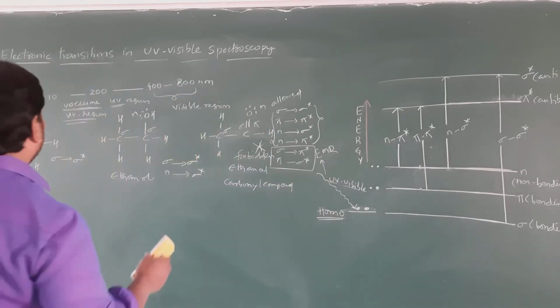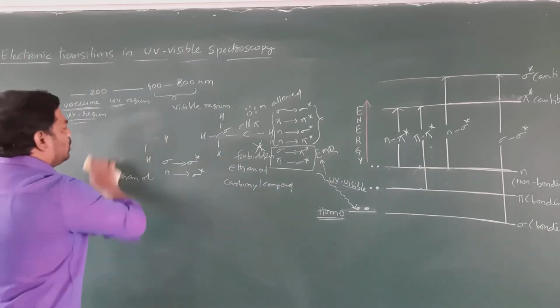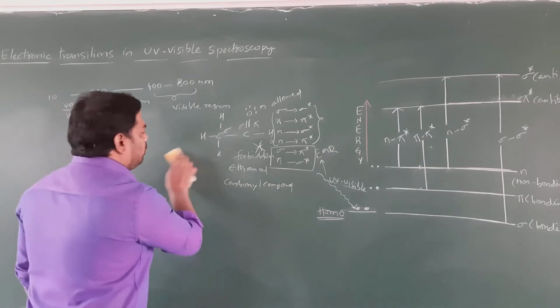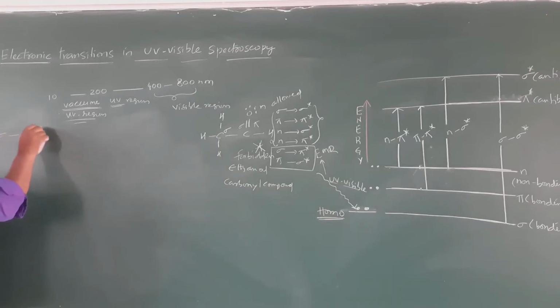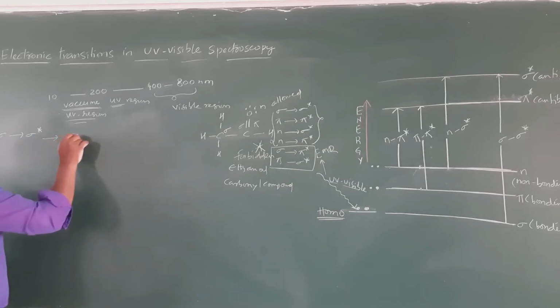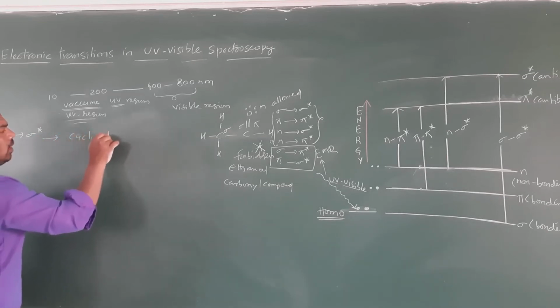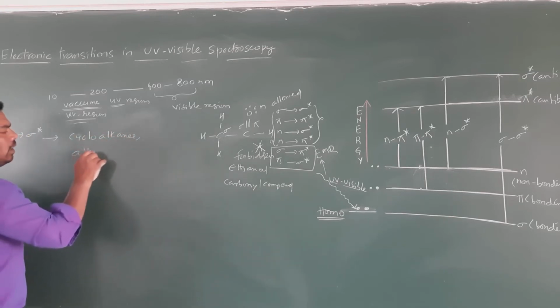So what is the sigma to sigma star transition? Generally, the sigma to sigma star transition is possible in cycloalkanes and alkanes.